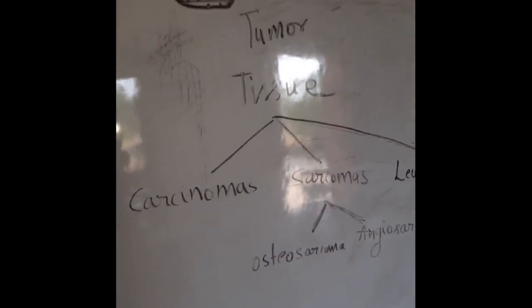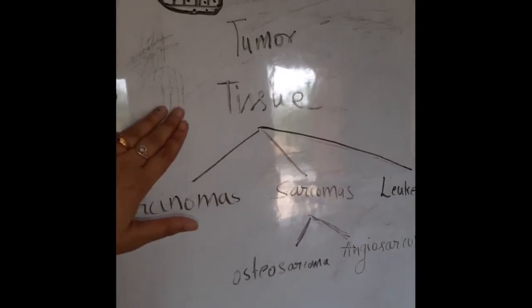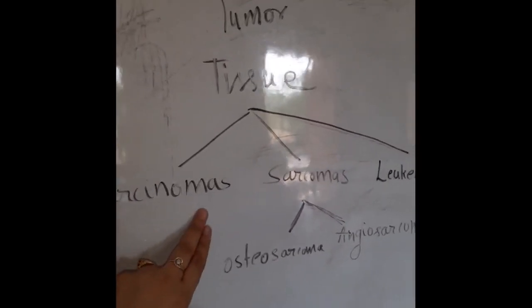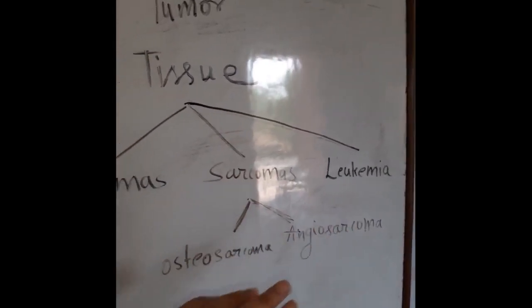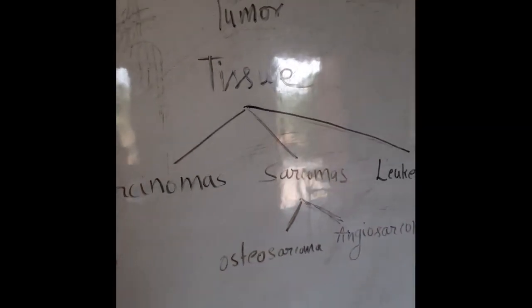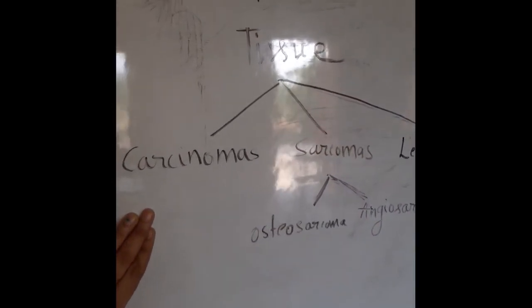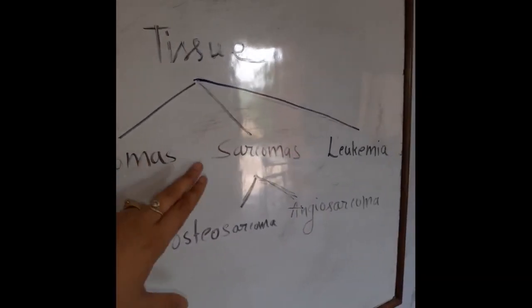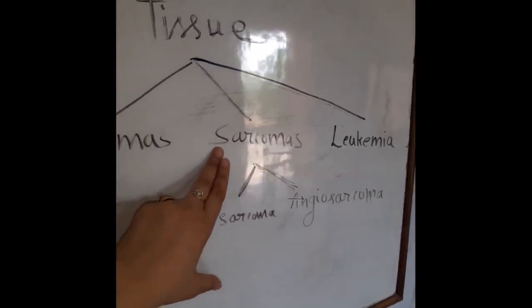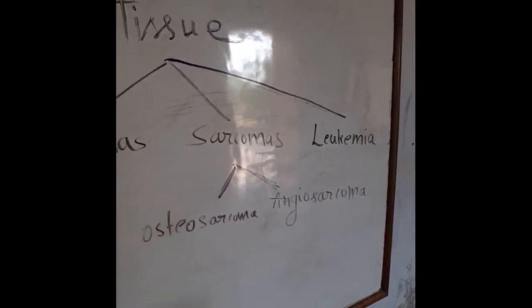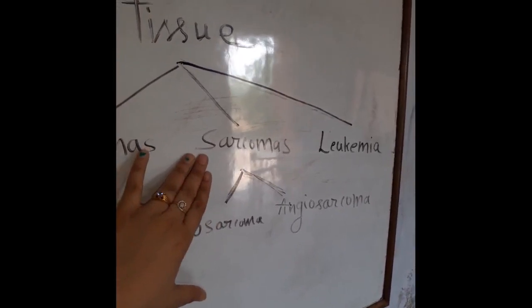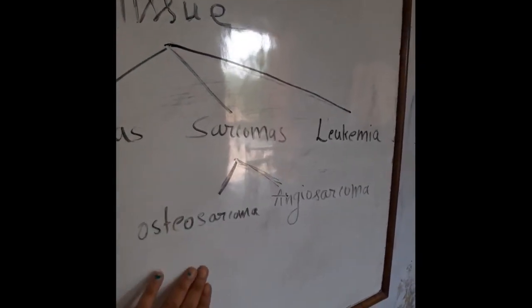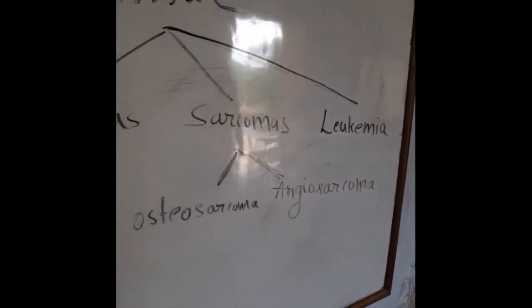Now, on the basis of tissues involved in the malignancy, cancer is of three types: carcinomas, sarcomas, leukemia. Carcinomas are when the malignancy involves the surface or glandular epithelium. Sarcomas are the malignancy of primary tissues. It is of two types, osteosarcoma and angiosarcoma.